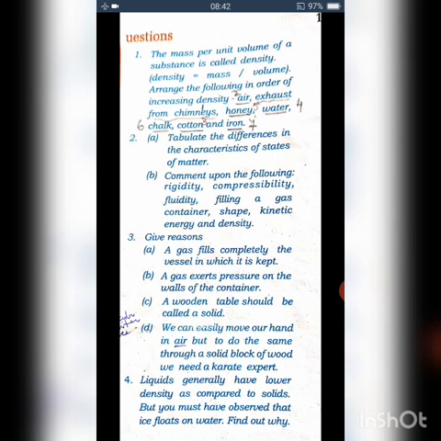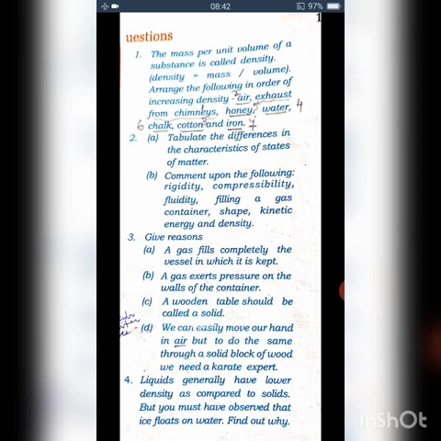In solids, they do not flow, but what about liquids? They flow from a higher level to a lower level. And what about gases? They flow in all directions. And the next one, filling a container. Solids do not need any container. Liquids need a container. And what about gases? They also need a container.